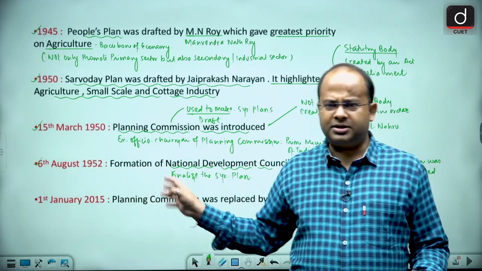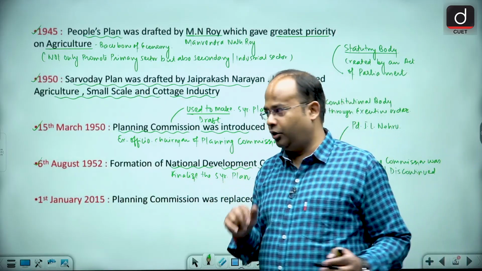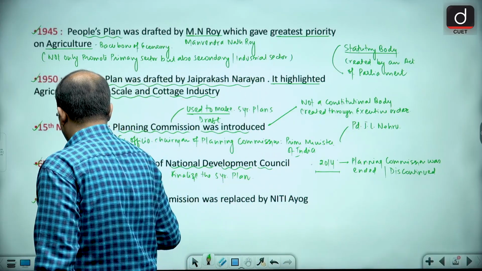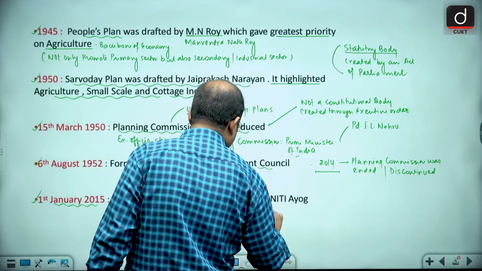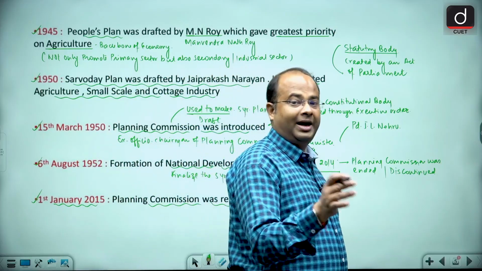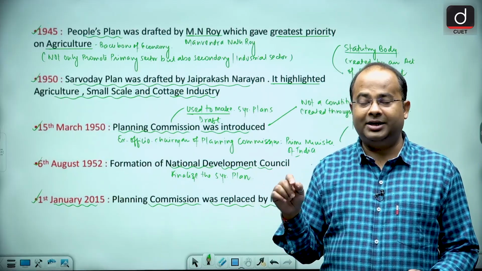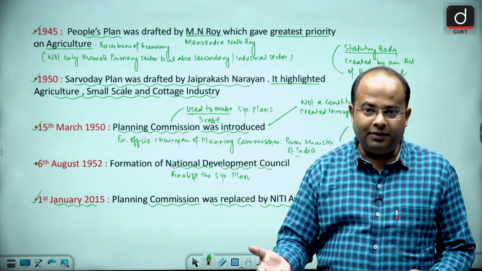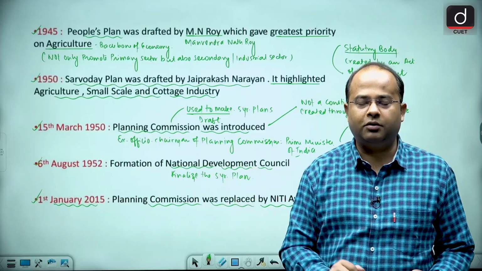So they discontinued the Planning Commission in August 2014, and on 1st January 2015, the Planning Commission was replaced by Niti Aayog. In August 2014 they decided to end the Planning Commission, but which body would replace it was disclosed on 1st January 2015.